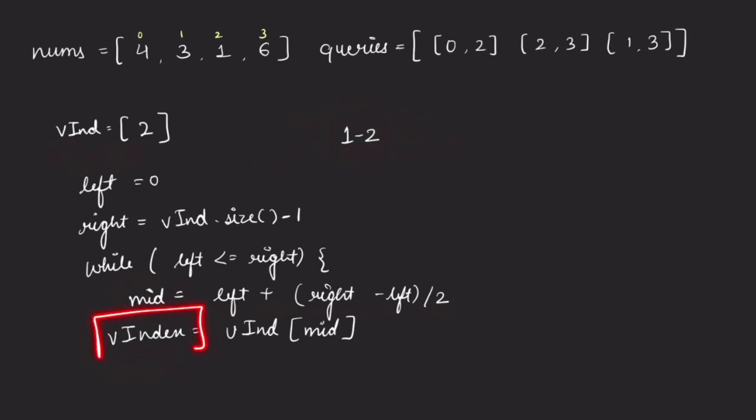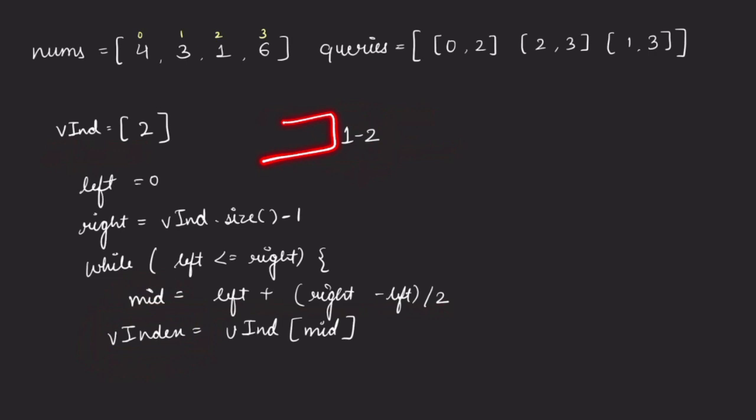So when this particular index is smaller than the start, that means it is somewhere here, then we know that we should shift towards the right half, right? So we will shift our left pointer. When this particular index is somewhere here, that is greater than the end, then we know that we need to move towards the left half. So we will change our right pointer, right?